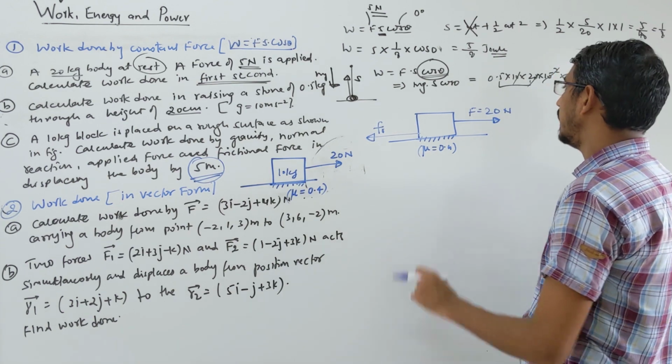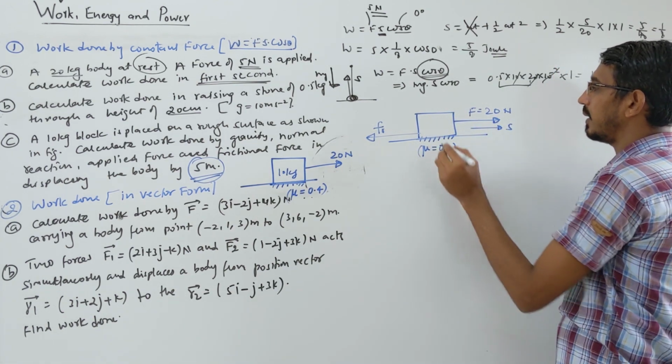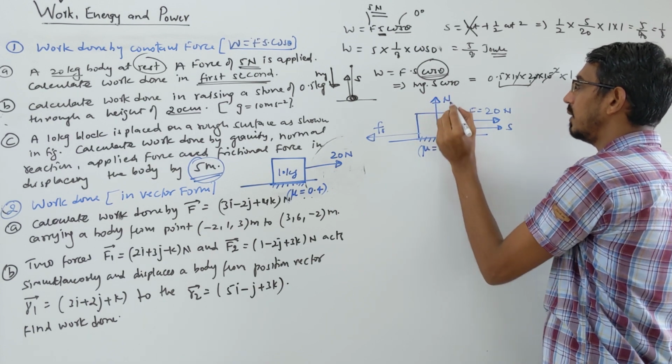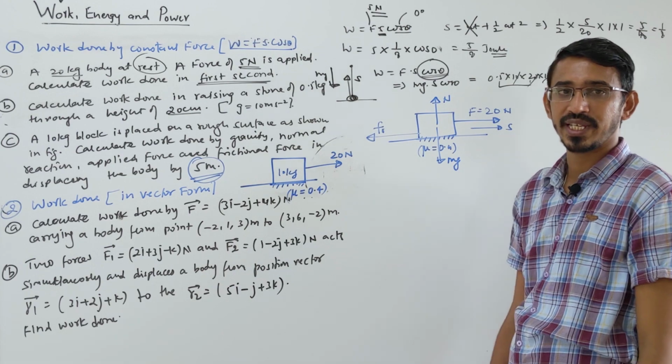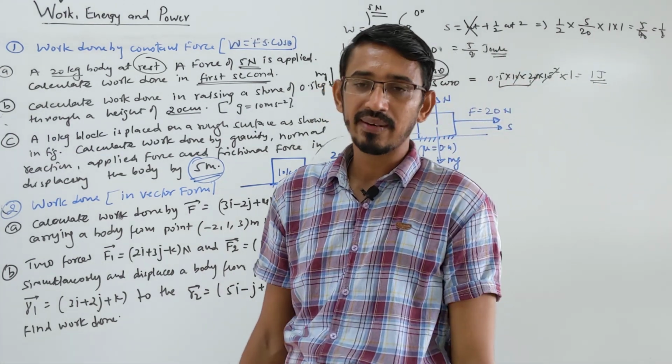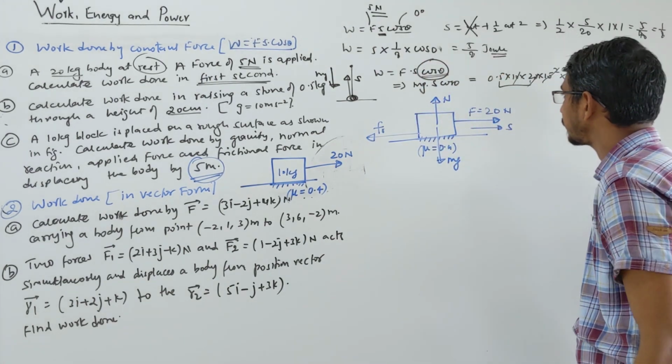Frictional force, applied force, the body is moving in the direction of displacement, right? And normal reaction will be upward, and weight will be downward, mg. Clear? These are the four forces acting on this body, and we have to calculate the work done by these four forces. So let's do it one by one.